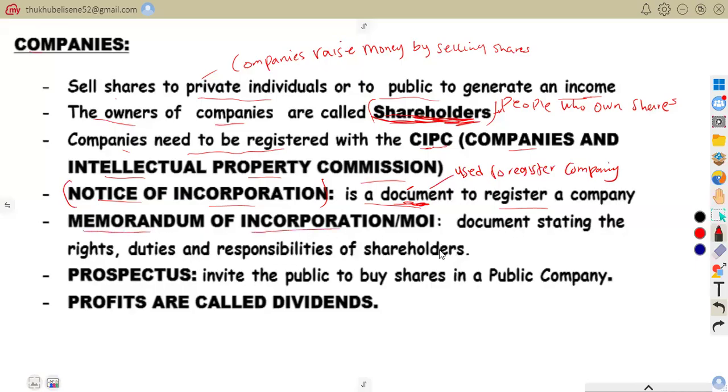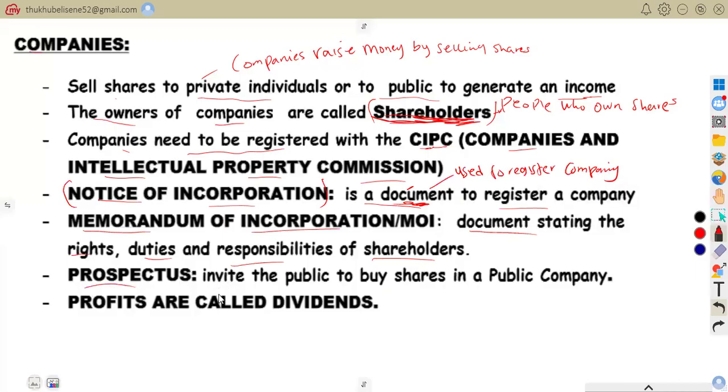Memorandum of Incorporation, that is MOI, is a document stating the rights, duties, and responsibilities of shareholders. This document explains the rights, duties, and responsibilities of shareholders, directors, as well as the company. It states how the rights are allocated among shareholders.